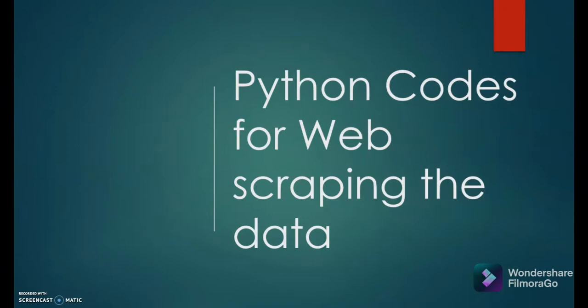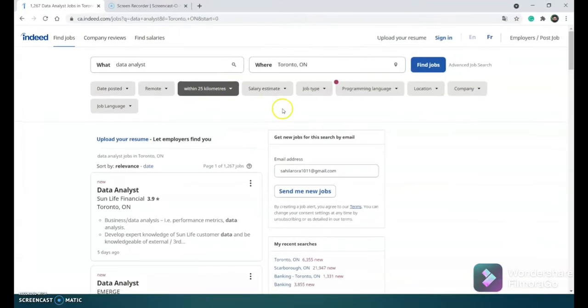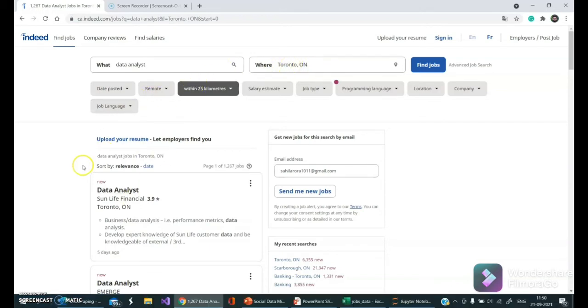The first task in the web scraping is to fetch the data from the website. And for this we use the Python language and Jupyter Notebook tool. So let's see how it looks like. This is the Indeed website, from which we're going to fetch the data. We filter this job data analyst and location we put it like Toronto. We are looking for data analyst jobs in the Toronto region.